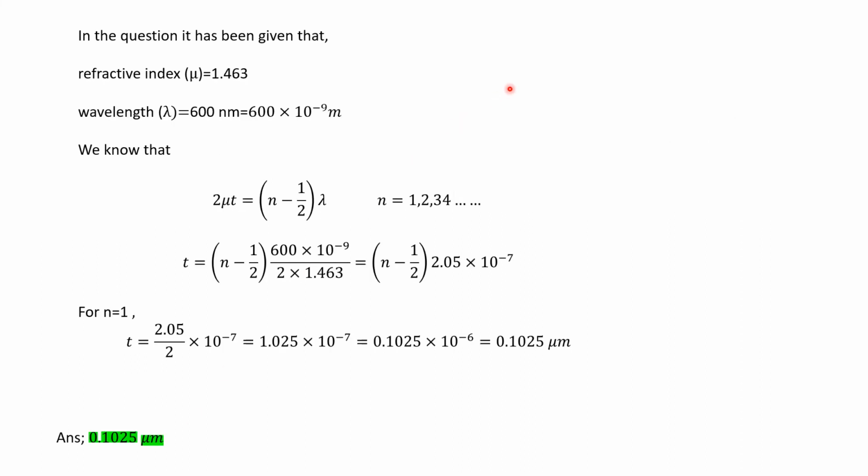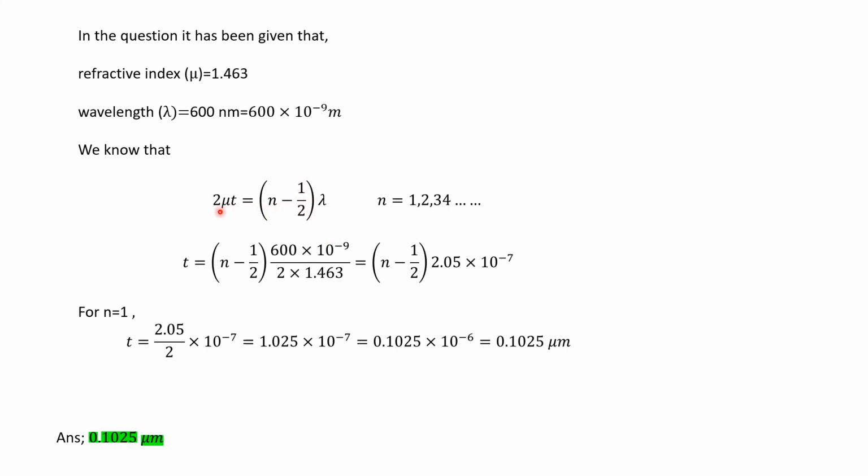So here is the solution. In the question it has been given that the refractive index mu is equal to 1.463. Again the wavelength is 600 nanometer, so by converting it into meter, it is 600 into 10 to the power minus 9 meter. Again we know that 2 mu t is equal to n minus 1 by 2 into lambda.